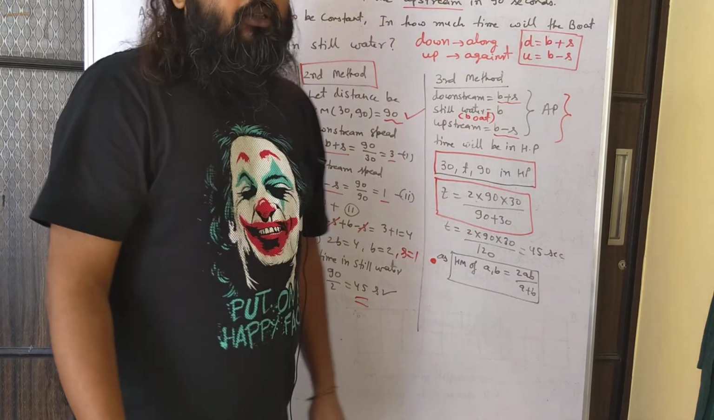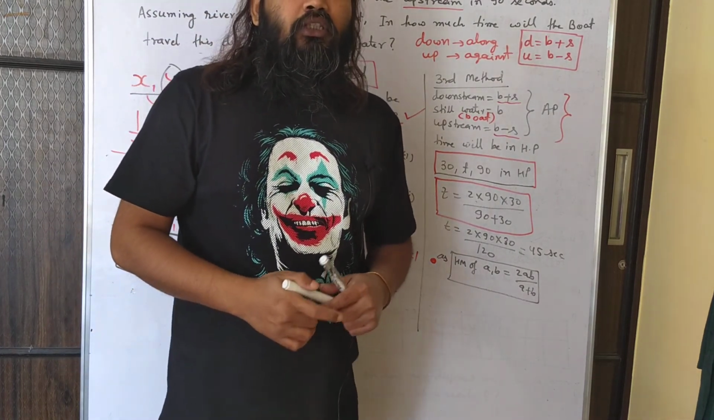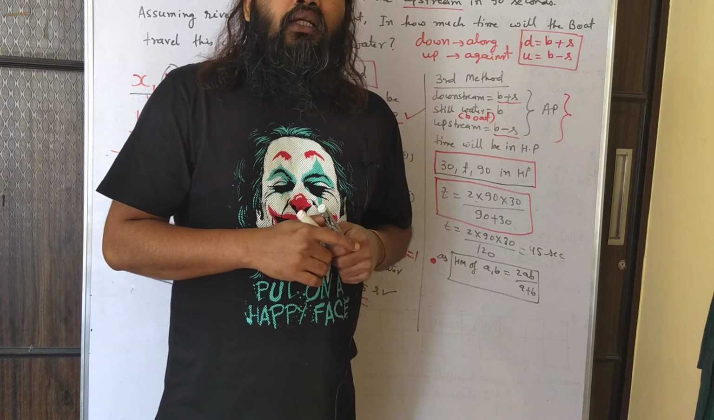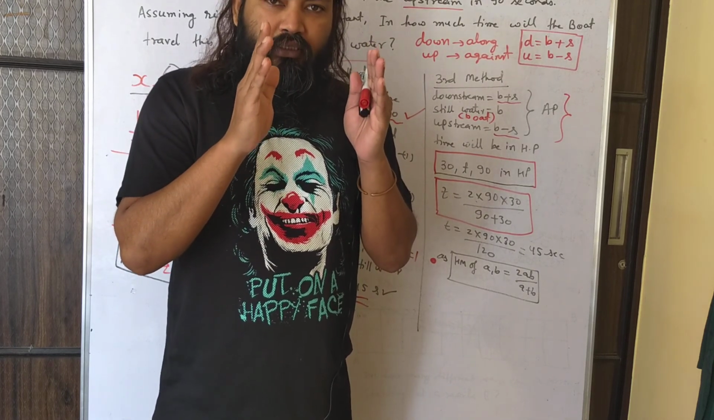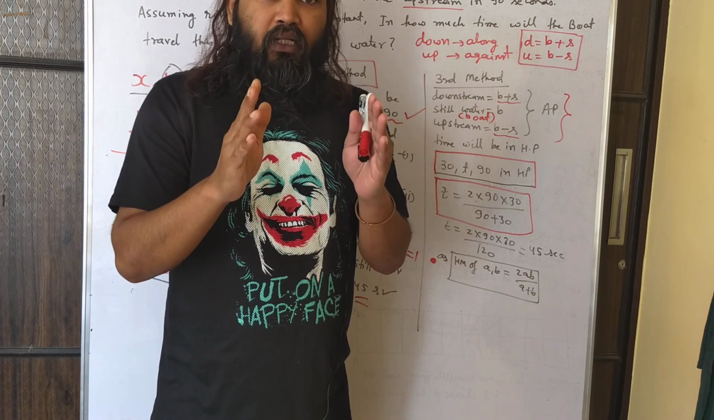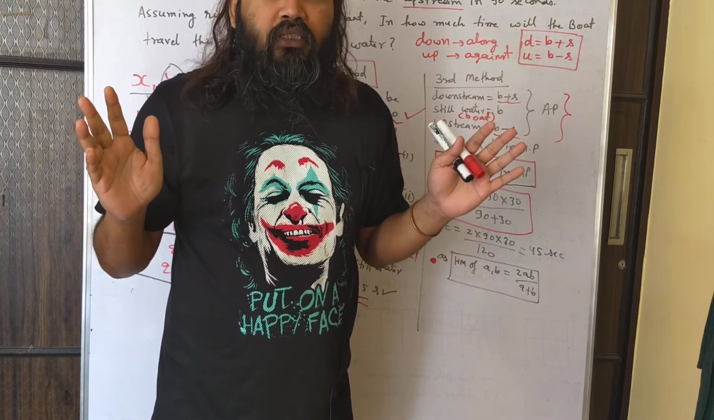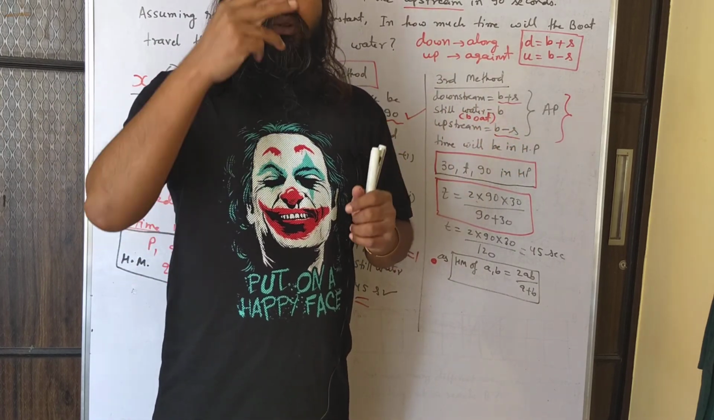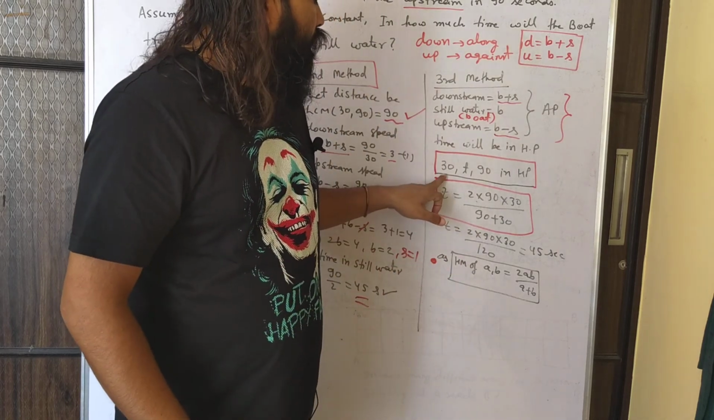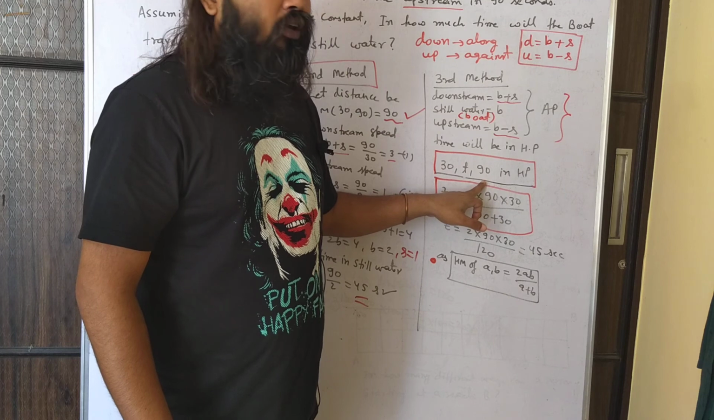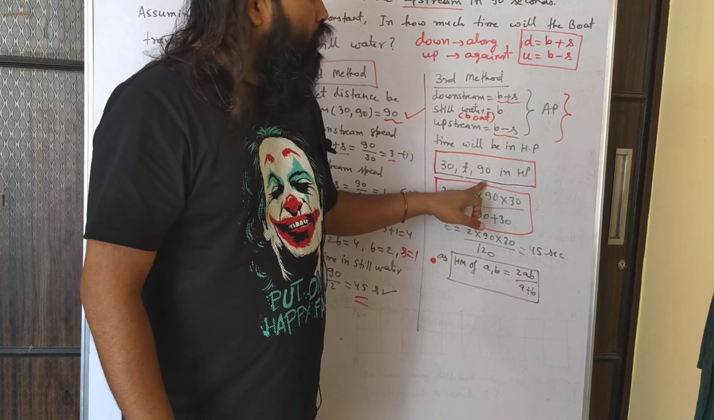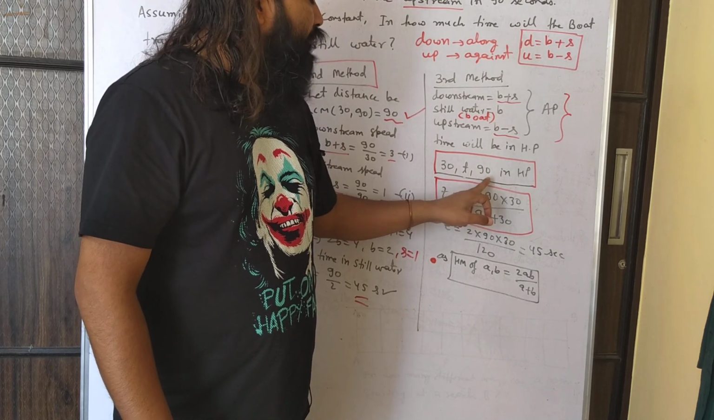Okay. So just to repeat it, what we said is the downstream speed, the speed of boat in still water, and the upstream speed are always in arithmetic progression. And that is why the downstream time, the time taken in still water, and the upstream time will always be in harmonic progression. So if you want to know any of these values, suppose two of